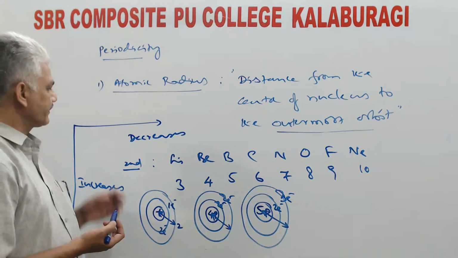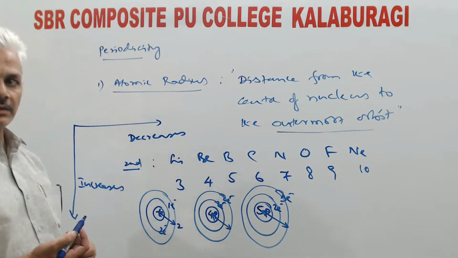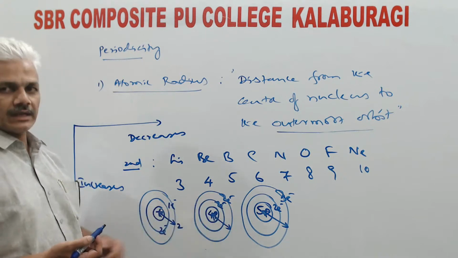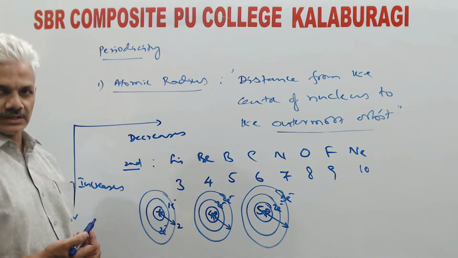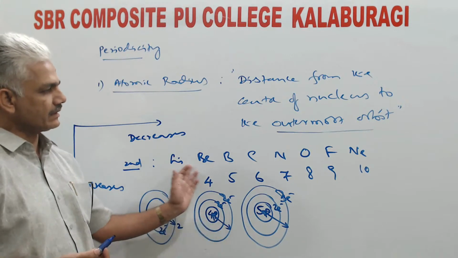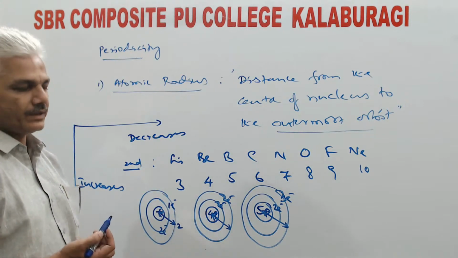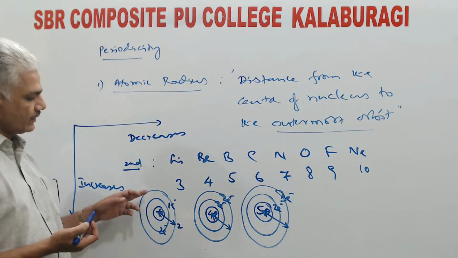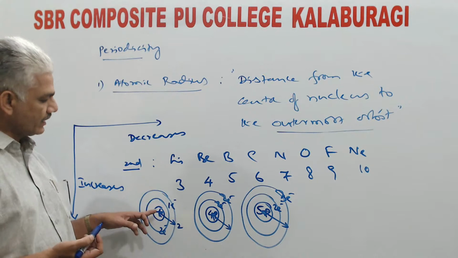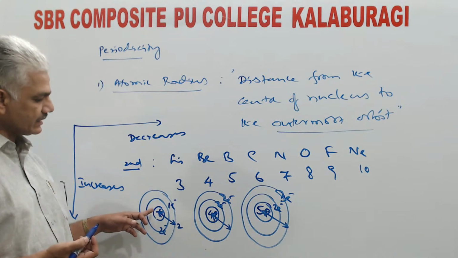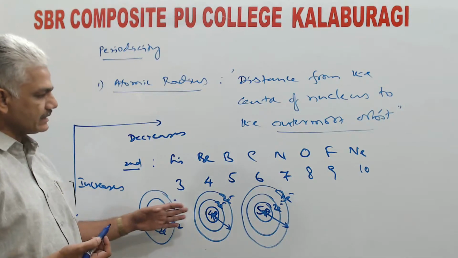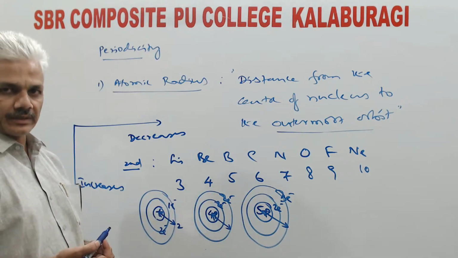Now you may get a doubt. We have given the statement that atomic radius decreases along a period. But as per these diagrams, it should remain constant because it is distance from the center of nucleus to the second orbit in all these cases. But what you should observe carefully is, no doubt, number of the orbit is not changing, but number of protons present inside the nucleus is changing. In fact, it is increasing in a consecutive manner.